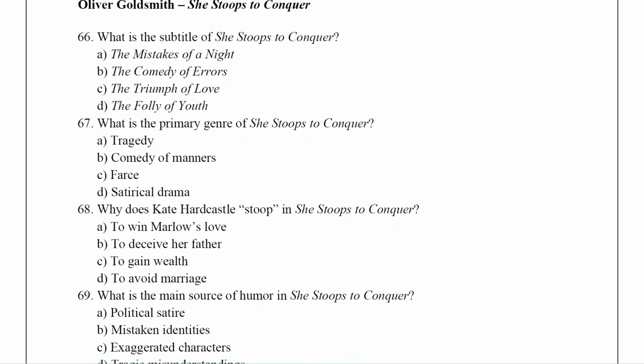What is the subtitle of She Stoops to Conquer? So, this is another important question. It has already been asked in our PG TRB exams. What is the subtitle of She Stoops to Conquer? The answer is The Mistakes of a Night.